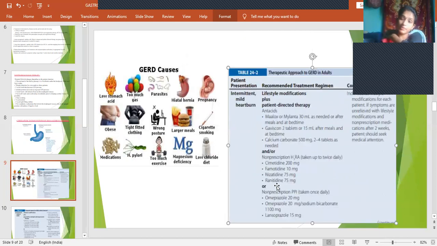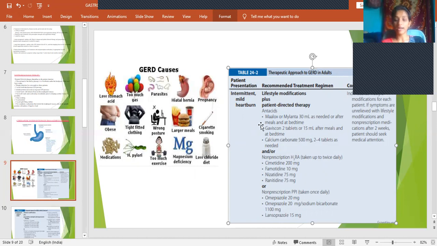How to approach the therapeutic approach to GERD in adults. If there is intermittent and mild heartburn, the condition is very mild. First, initially we should tell them some lifestyle modifications regarding the posture, regarding how to take meals, and what food should be avoided. All these lifestyle modifications we have to do. Along with that, we should give some patient-directed therapy.